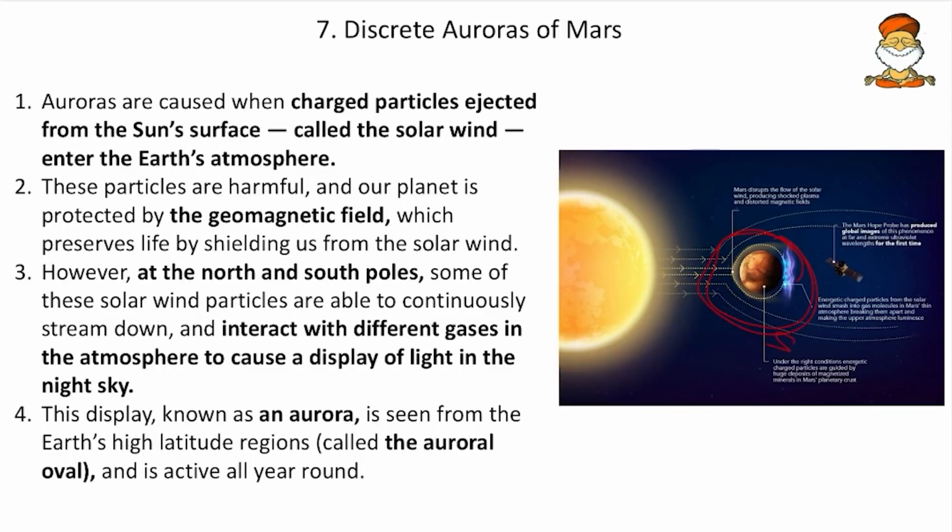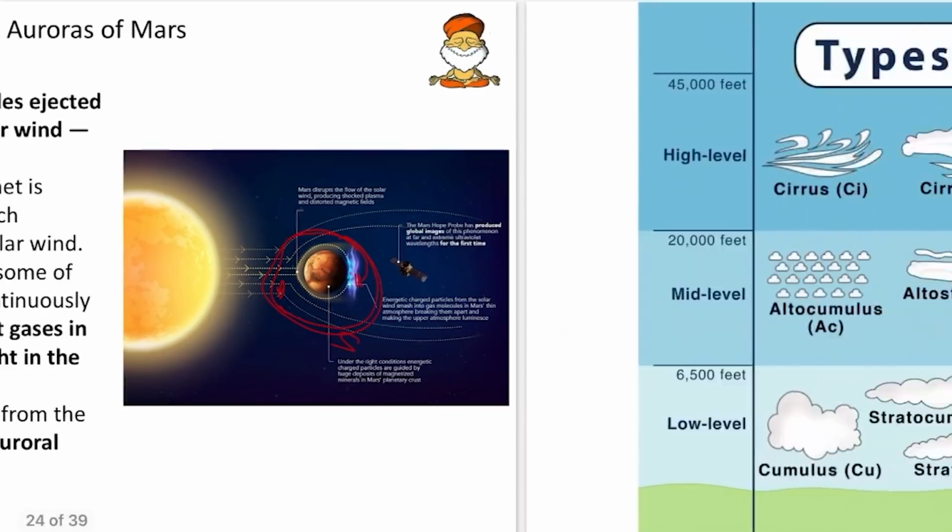So that means there is a problem in the magnetic field of Mars, and the magnetic field of Mars is not strongest in its poles. So that is why the auroras are formed throughout. So if you remember, that is more than sufficient. And remember how these auroras are formed.